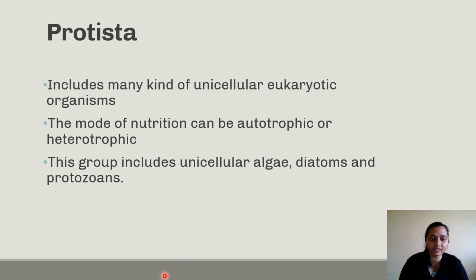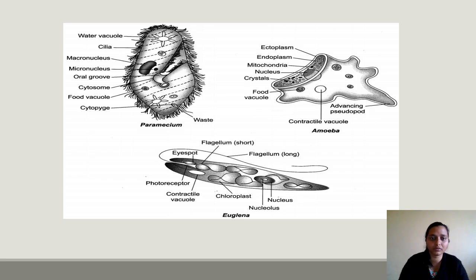Apart from this, here are the diagrams: paramecium, amoeba and euglena. So what is this paramecium? Paramecium is a protista. It is unicellular in structure with water vacuole, cilia present, macronucleus and micronucleus. We can see here the nucleus is present. Oral groove is here, food vacuole is present, cytopyge is present. This is the structure of paramecium.